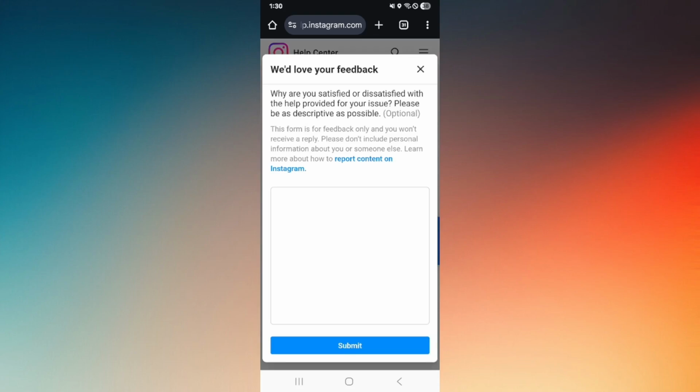The reason why I'm providing you this information right here is because you can still recover your Instagram account after a grace period of 30 days. However, Instagram will be the one to decide, depending on your reason. So again, that's it. That's how you can recover a permanently deleted Instagram account after 30 days.